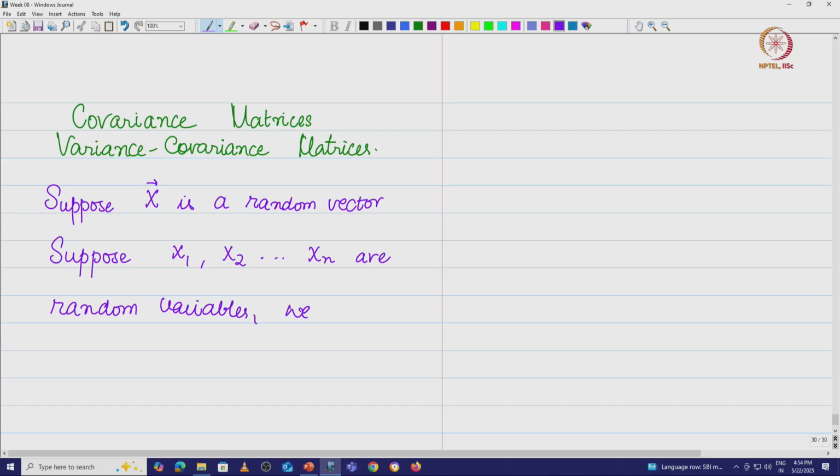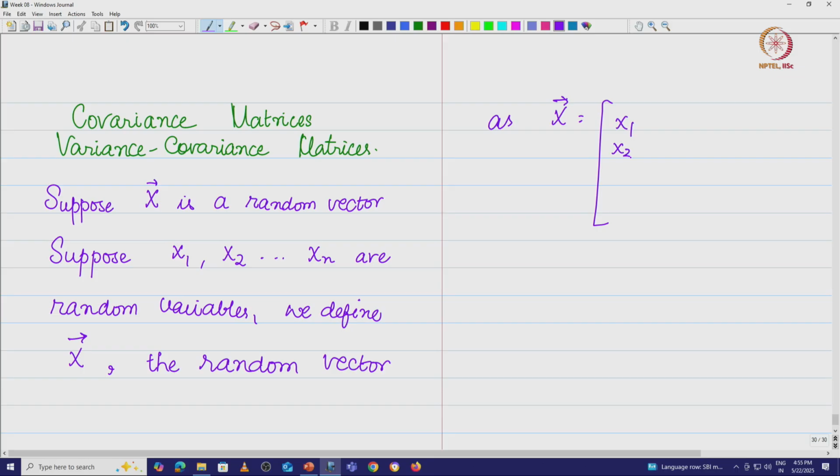We define the random vector x as x is equal to x1, x2, etc., xn, putting all those n variables in a column format.